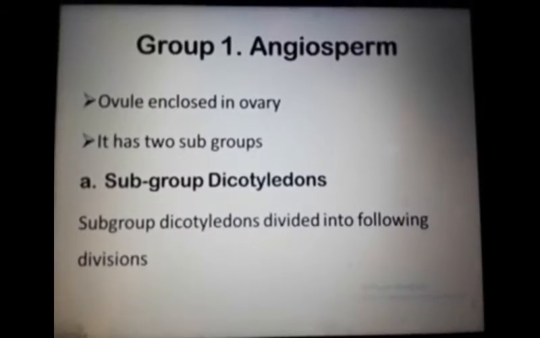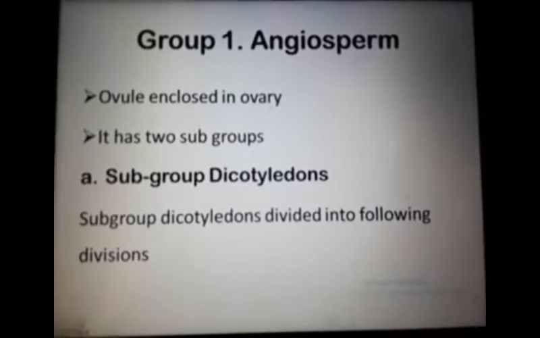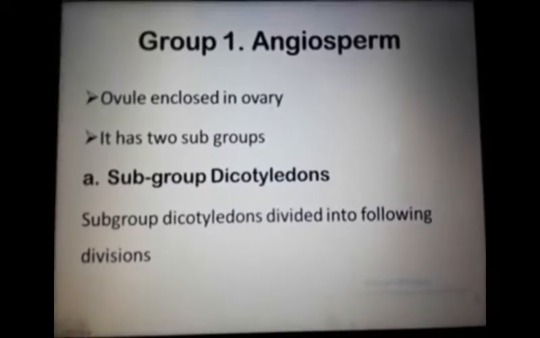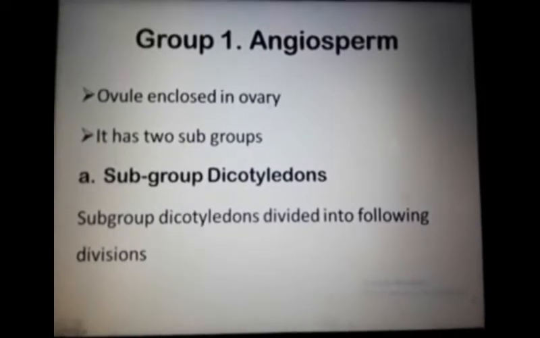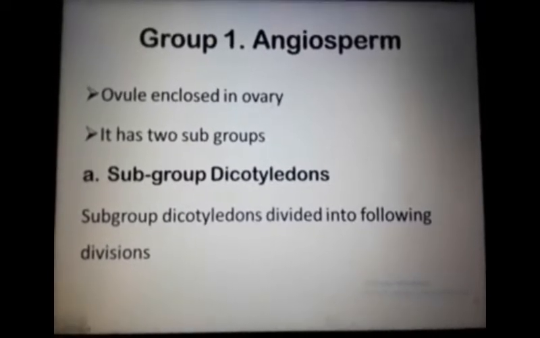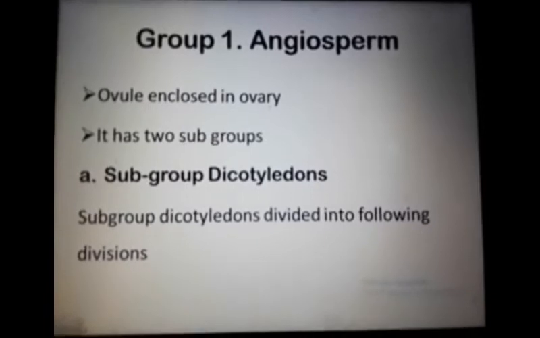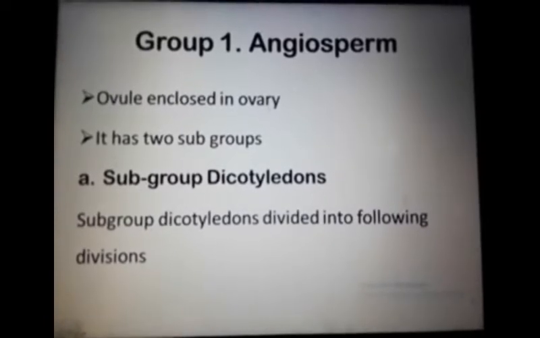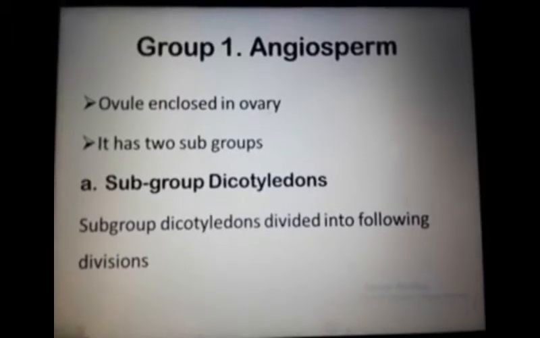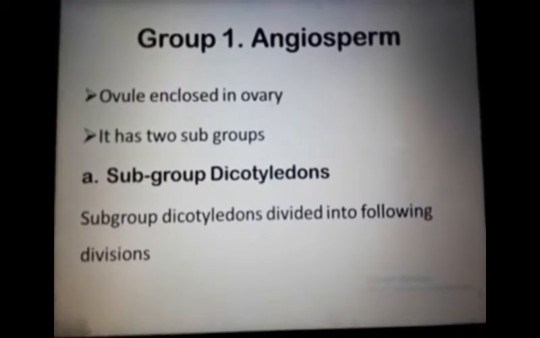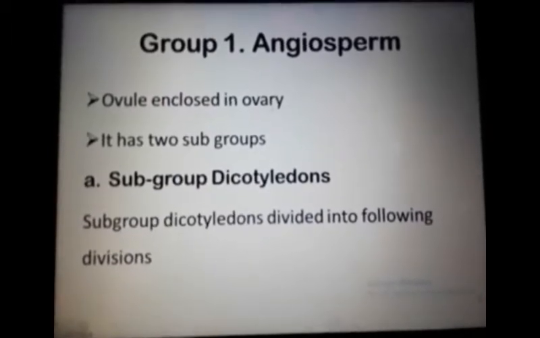In case of dicotyledons, they are herbs, shrubs, or trees. The stem has a central pith also. The thickness of the stem is increased by the activity of the cambium, and they have reticulate veins in their leaves.